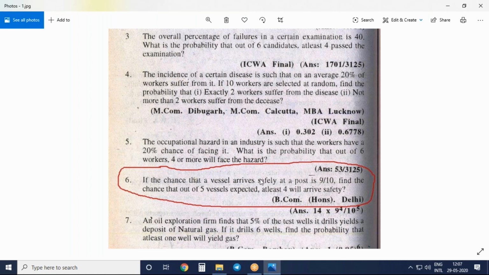Both are the same. As both are the same, the given probability 9 by 10 is small p. And total how many vessels are there? 5. And what is the question asking? At least 4. That is P of R greater than or equal to 4. So let us solve this problem. I will tell you some small techniques. You need to follow that.